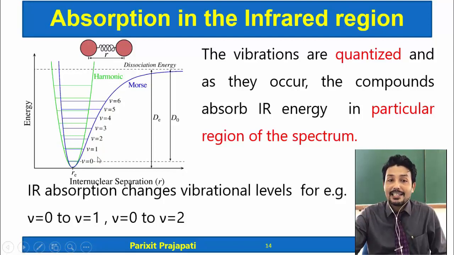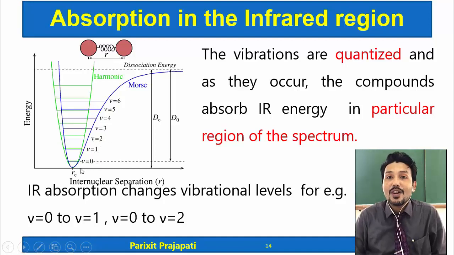So, when IR radiation is absorbed, it causes a change from V0 to V1, or nu is equal to 0 to 1. So, these vibrational levels are getting changed. It may cause nu 0 to 1 or nu 0 to 2 also, right. So, these vibrations are quantized.